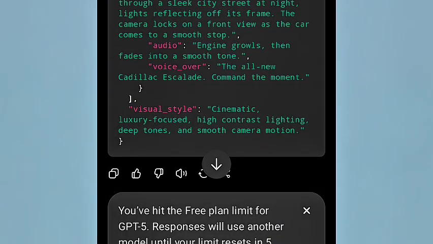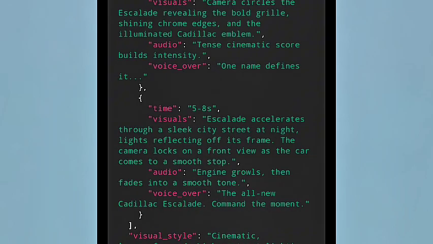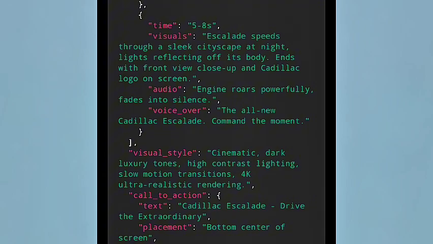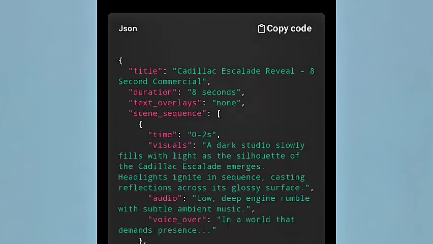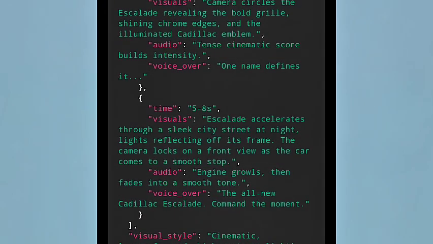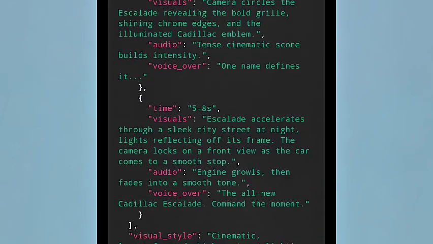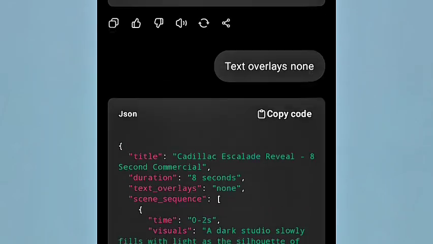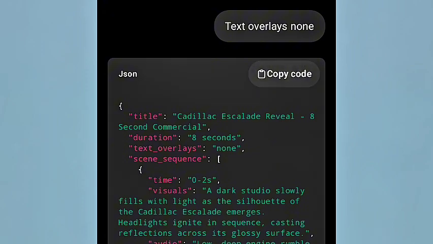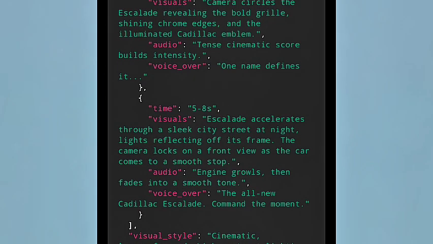Be none. Have you seen it over here that there is no text overlay, the all new Cadillac? Look at the call to action text Cadillac Escalade. Then over here again, there is no what? Text overlay, because I've cancelled the text overlay. So every other thing remains the same. Then you can basically copy this, right?